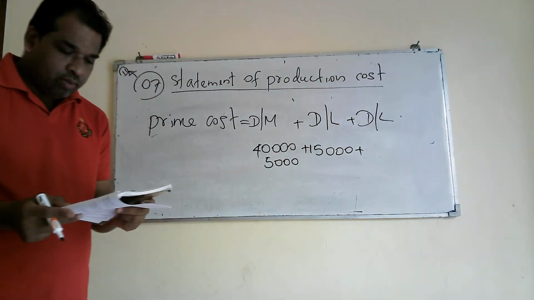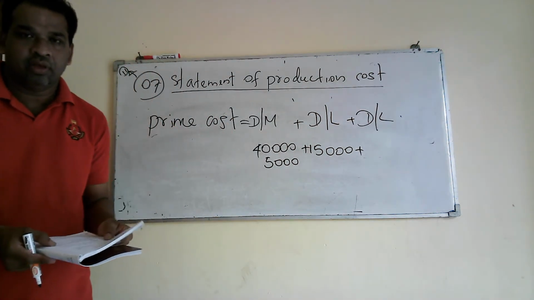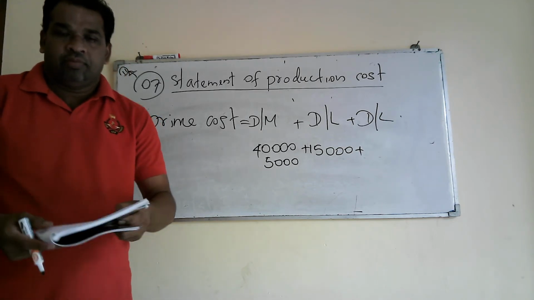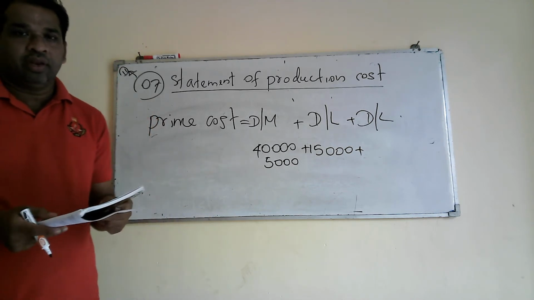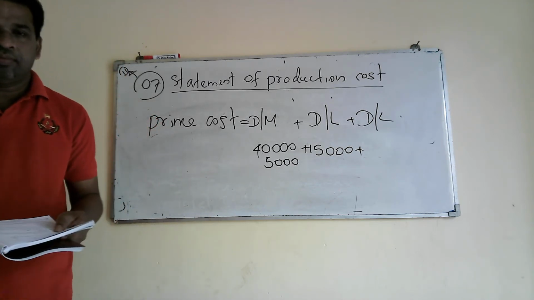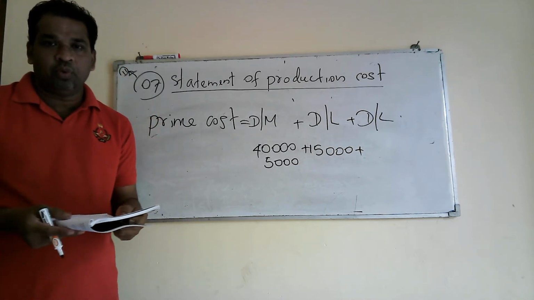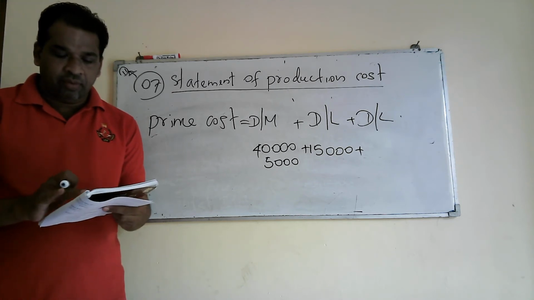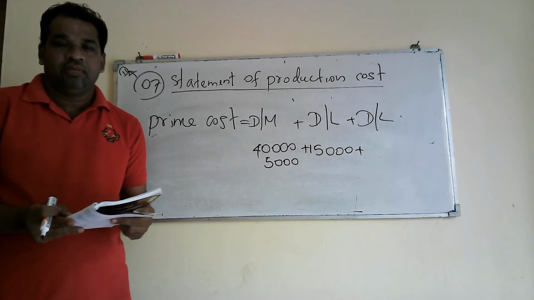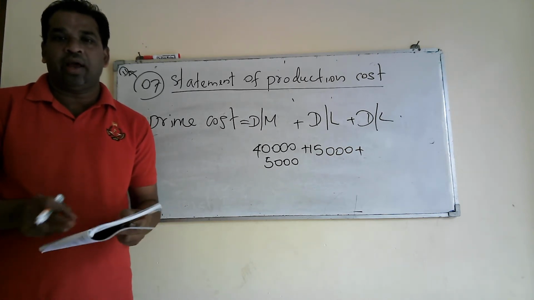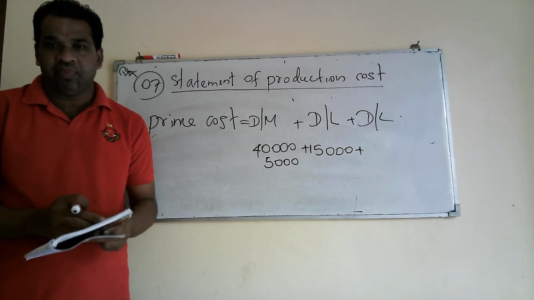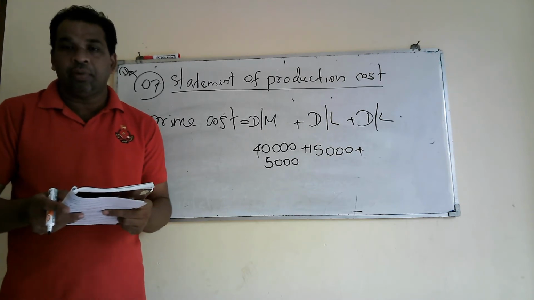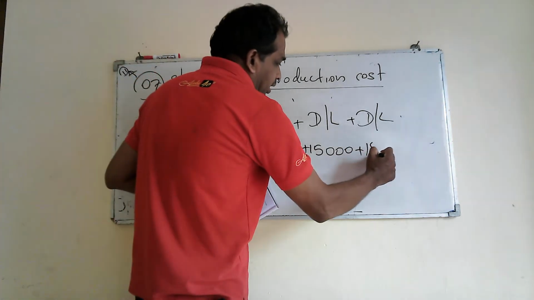Okay. Then again you are given royalties. I will explain what royalty is. Royalty paid to the author of a book is direct other cost. If you want to do A-level accounting, then we will explain further regarding royalties. I just gave you an idea about royalties. Here you are given royalties paid to the author, 150 rupees each for 100 books. That means if they produce one book, they have to pay 150 rupees to the author. Here they have produced 100 books, then 100 into 150 will be 15,000 rupees. It comes under direct other cost.